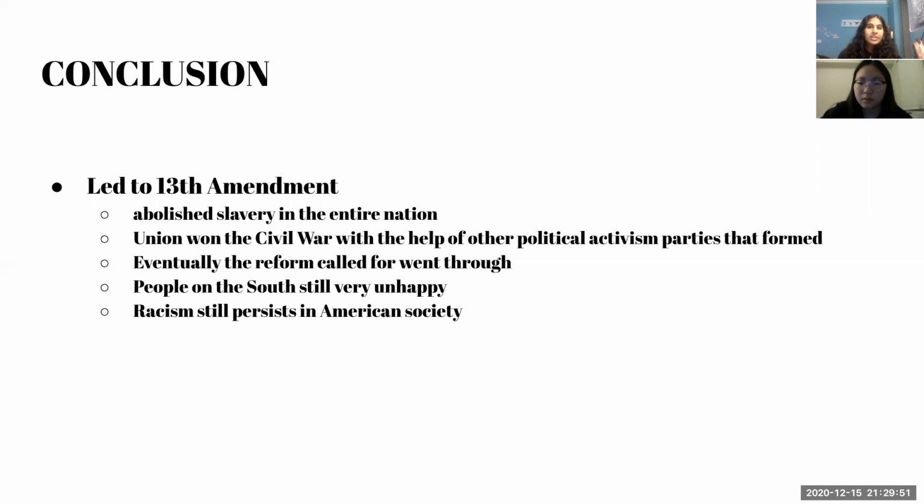However, this didn't mean that the states were no longer divided. The South was still very unhappy with the outcome of the war and insisted that slavery be renegotiated. And racism still persisted in American society, even though slavery was technically legally abolished. And this would cause fervor and set a step for other movements to come, such as the civil rights movement that would come later.